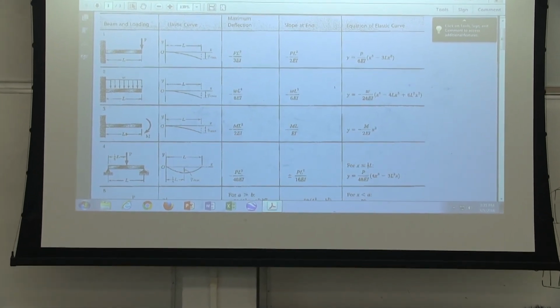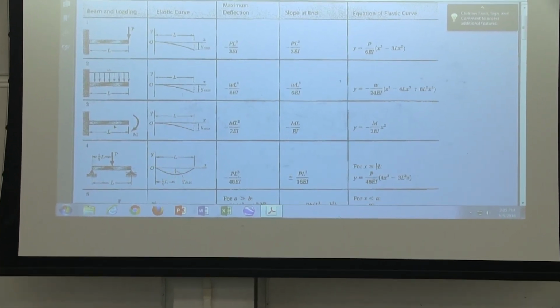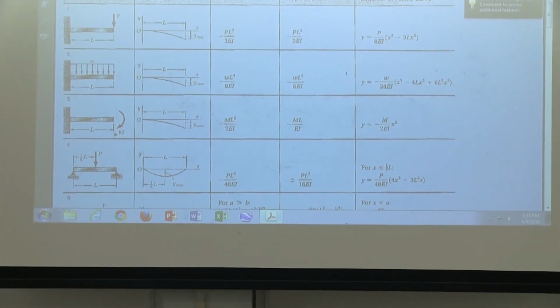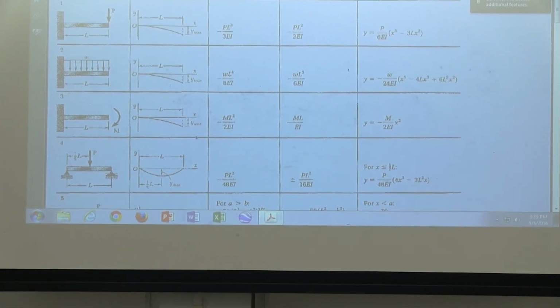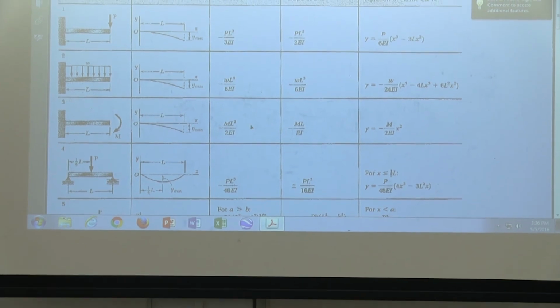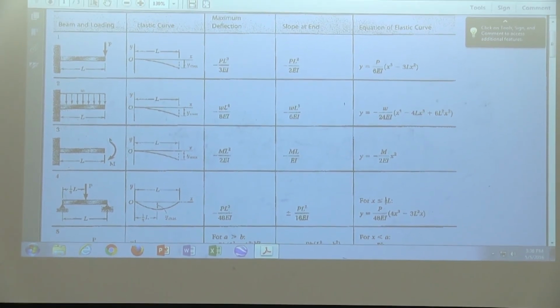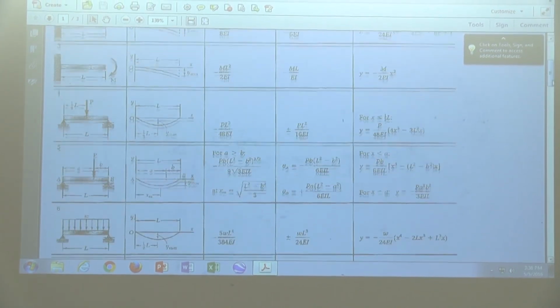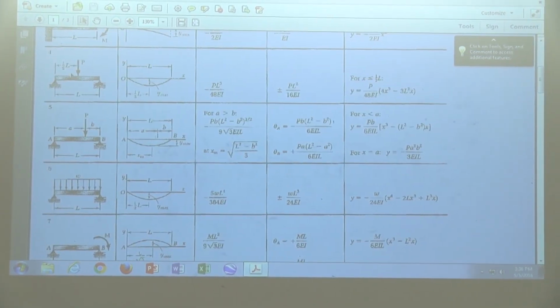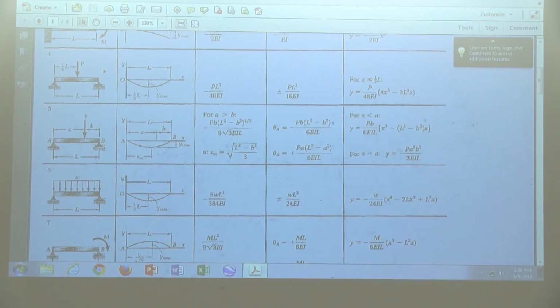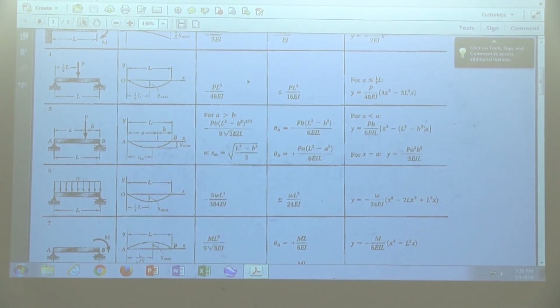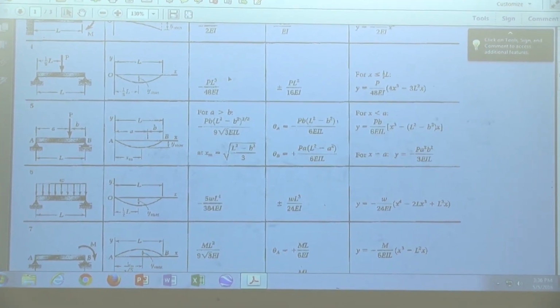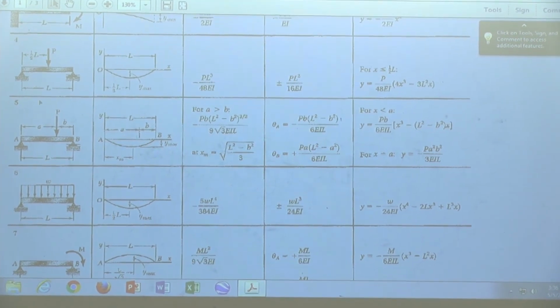This one has a moment there because you may sometimes have a moment. However, if the direction of the moment changes, obviously you change your M from plus M to minus M. The solution is given, and you have to adjust that. The next one is the load at the middle. You had one homework like that. I asked you to do half of it. Yes or no? Because it is symmetrical. Therefore, the answer is given here for half of that.